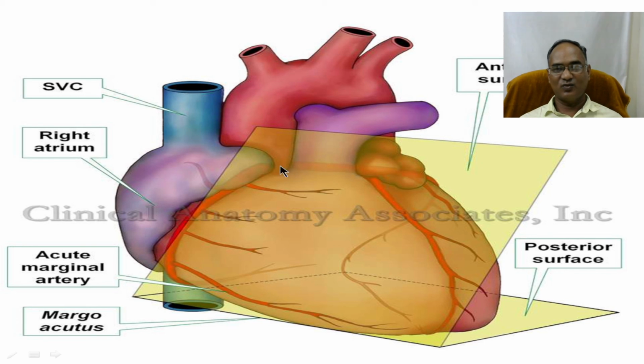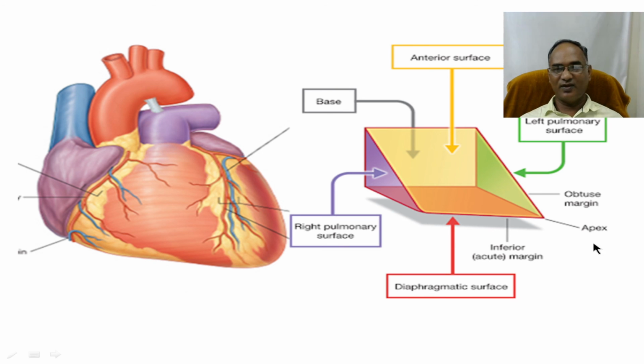Now the surfaces of the heart, the anterior surface and inferior surface, that we can see in this. The anterior surface is on one side, and on the apex side, the surface is posterior. In every different direction we have a different surface. These are called the anterior surface, diaphragmatic surface, inferior margin, oblique margin, and the apex and base of the heart. This is about the surfaces of the heart.